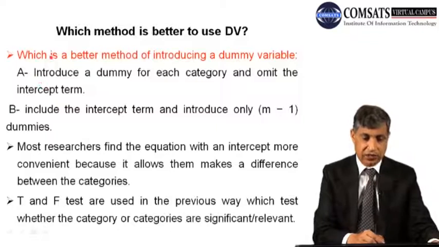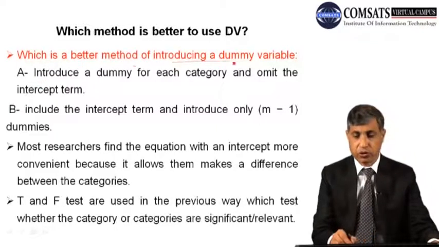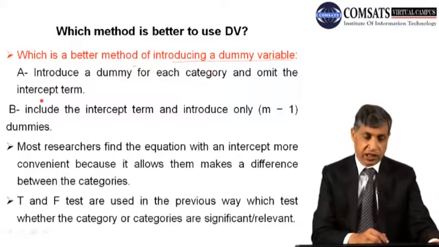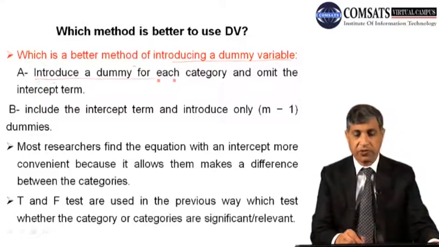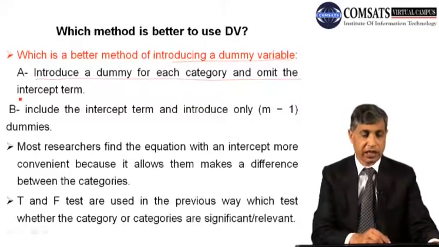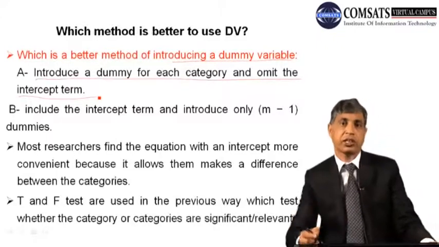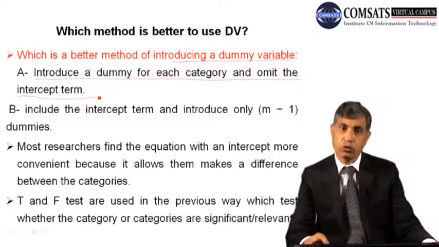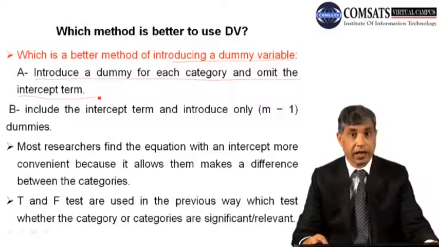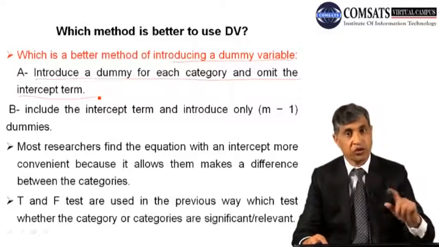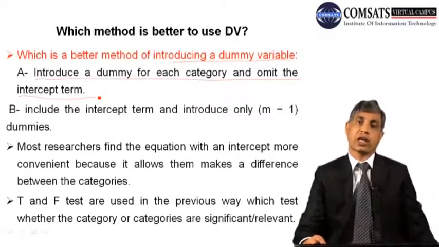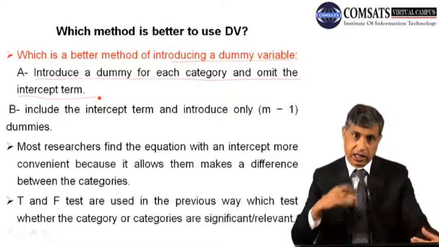Which is the better method of introducing dummies? Technique A: introduce a dummy for each category and omit the intercept, जो हमने अभी बाद में डिस्कस की. Introduce as many dummies as there are categories, and when you do this, you will have to exclude the intercept.